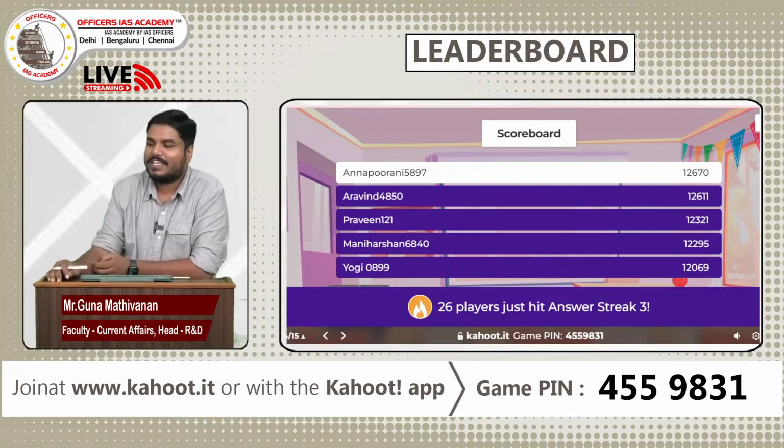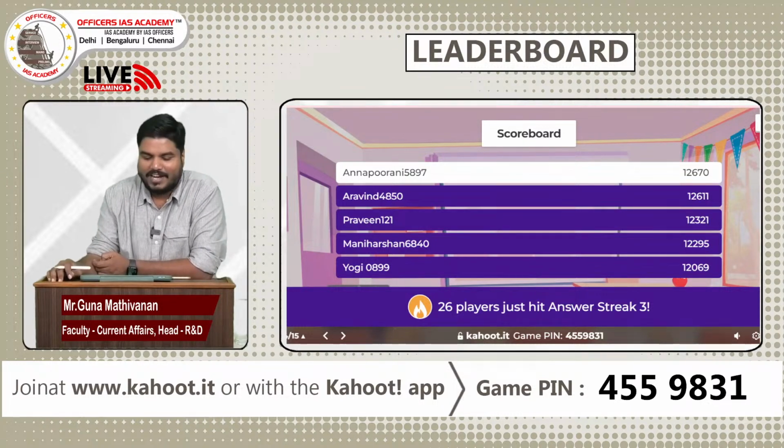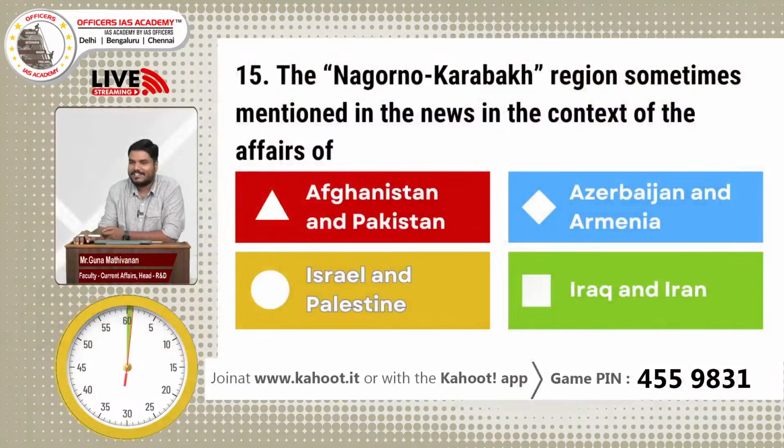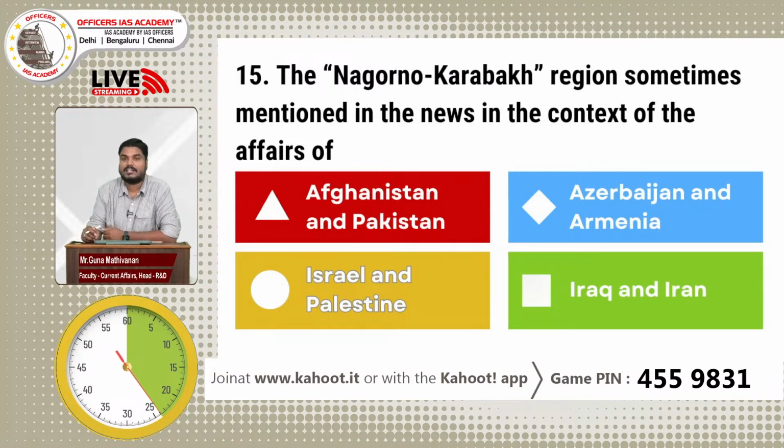Congrats. So yes, let's move on to the final question of this quiz. Let's see how the leaderboard changes now. Annapurni, Aravind, Praveen. The 15th question. The Nagorno-Karabakh region, sometimes mentioned in the news in the context of affairs of Afghanistan and Pakistan, Azerbaijan and Armenia, Israel and Palestine, Iraq and Iran.